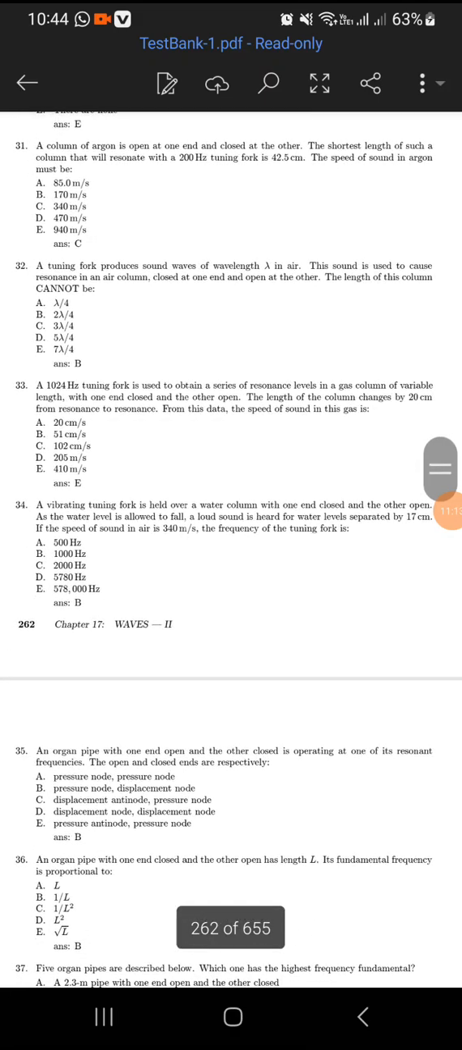A column of argon is open at one end and closed at the other. The shortest length of such a column that will resonate with a 200 Hz tuning fork is 42.5 centimeters. The speed of sound in argon is C, 340 meters per second.